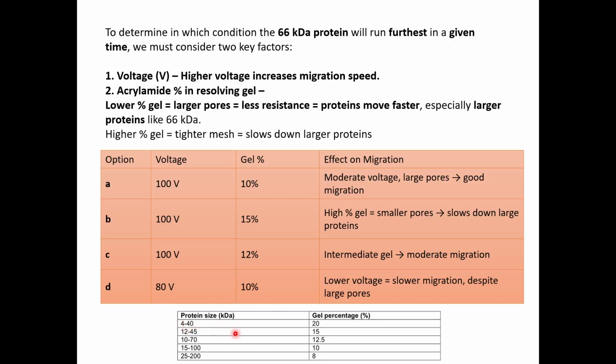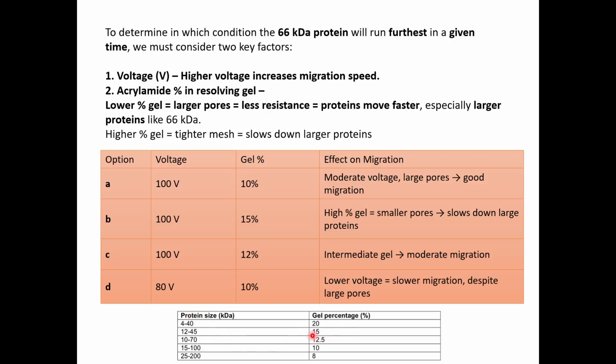So if you have a protein which you want to detect, which ranges between 4 to 40 kilodalton, this is very small size, so you have to go for a 20% gel. Like if you have to determine for 4 to maybe 10 or 15, you have to go below a 15% gel. The highest resolution you will get for a high molecular weight is 40 in a 20% gel. If you want higher than 40, then you have to go to a lower percent. So the range you can see in a 20% gel is 4 to 40.